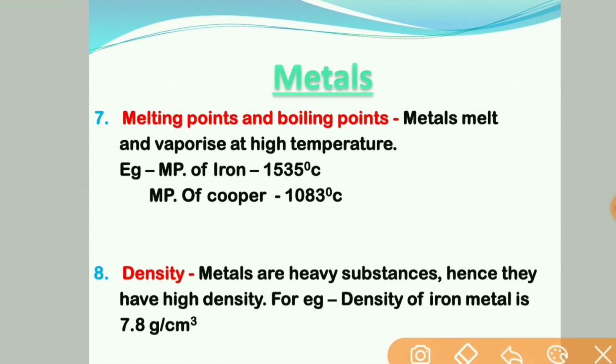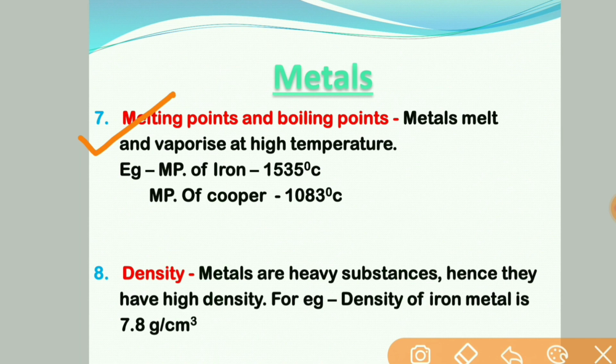The next property we have is melting and boiling point. Metals have high melting and boiling points because metals are rigid and hard. Their particles are very compact and they hold each other tightly.